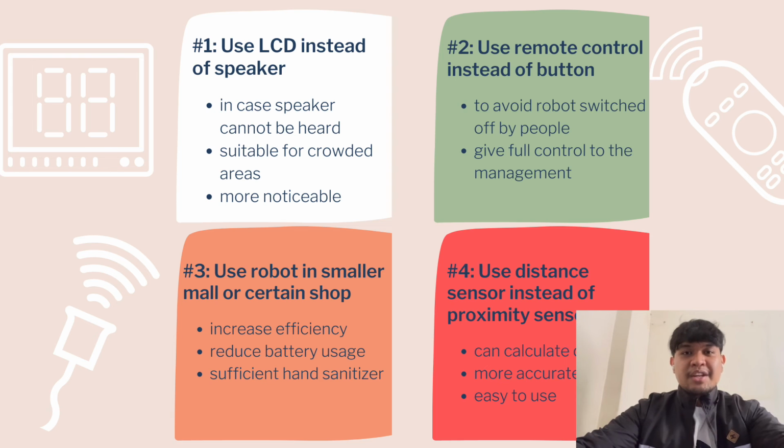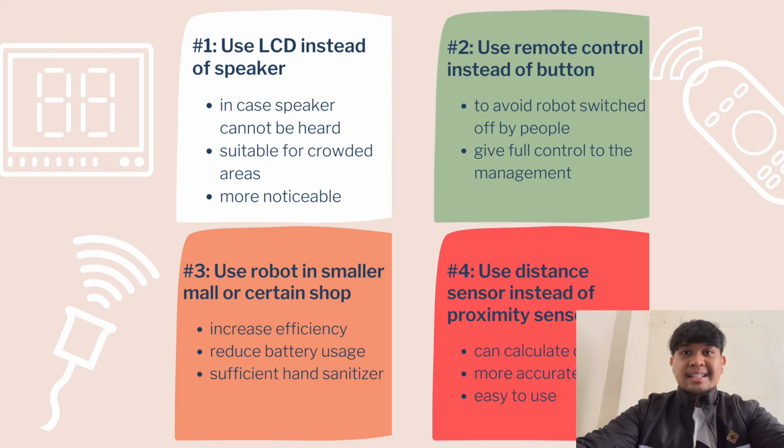And for the second recommendation, we are going to use a remote control instead of the power on/off button. It is to avoid the robot being switched off by people who are near the robot, and also we want to give full control to the management so that they will be able to turn it on and off from afar.